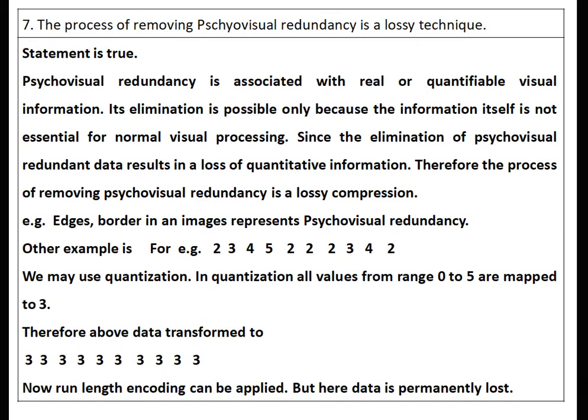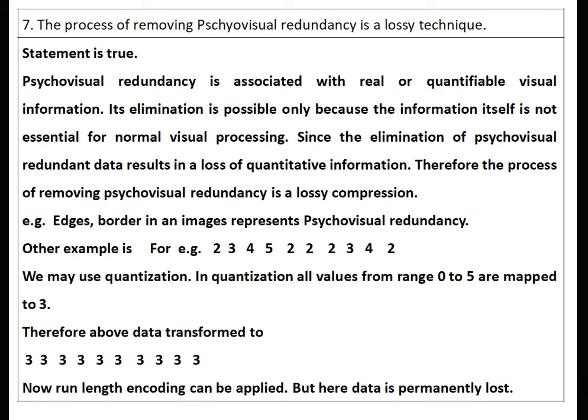Seventh, the process of removing the psychovisual redundancy is a lossy technique. Statement is true. Psychovisual redundancy is associated with real or quantifiable visual information. Its elimination is possible only because that information itself is not essential for normal visual processing. Since the elimination of psychovisual redundancy results in a loss of quantitative information, therefore the process of removing psychovisual redundancy is a lossy compression.